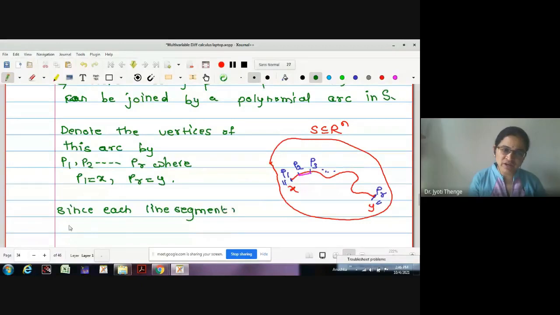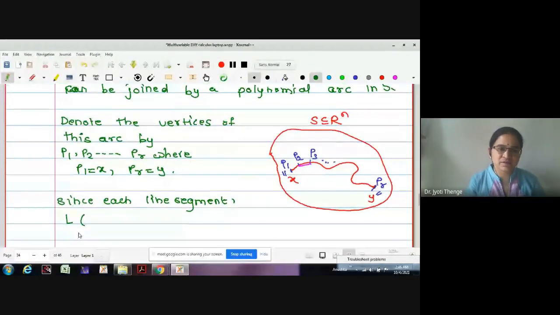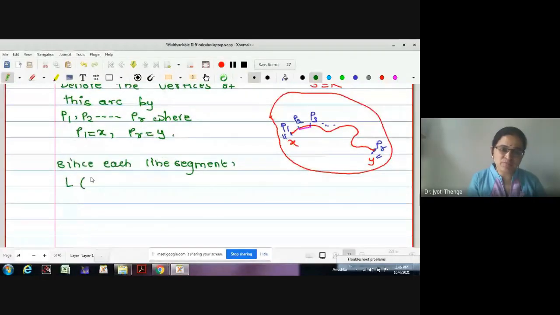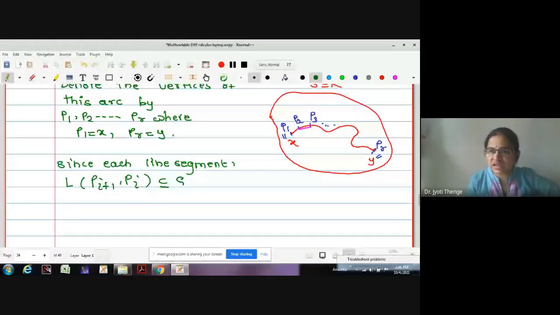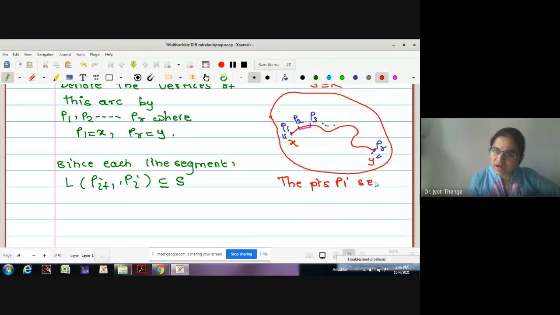Here I write, since each line segment, what is the symbol we have used? L, we have used L of xy, no? In the last theorem itself we have seen this. So for the line segment joining the 2 points P(i+1) to Pi, may I say this is going to be contained in S? What is the reason I can write here is, the points Pi selected are very close to one another.